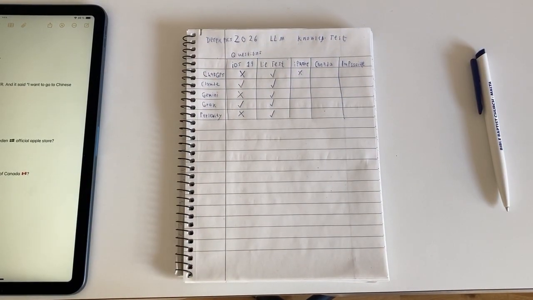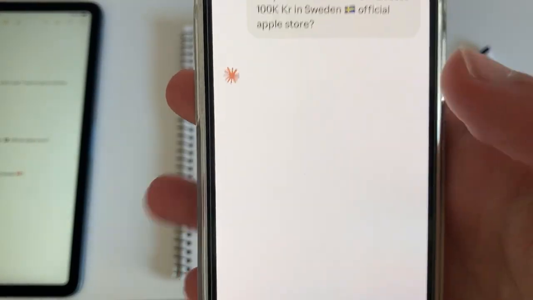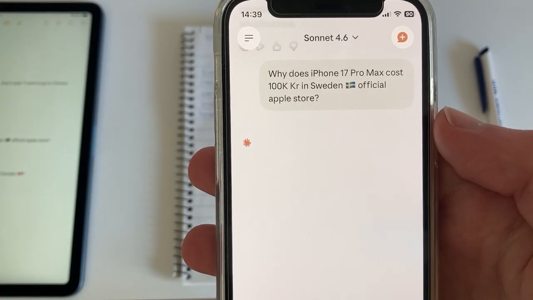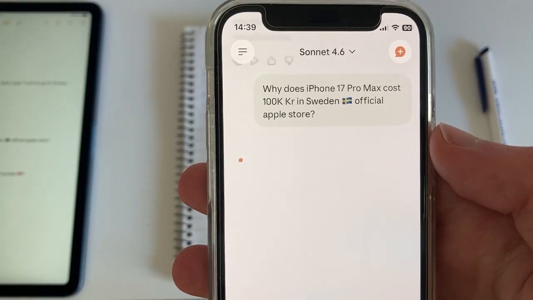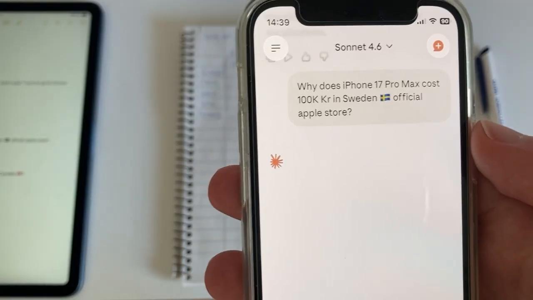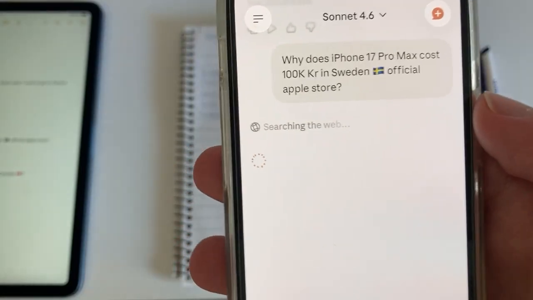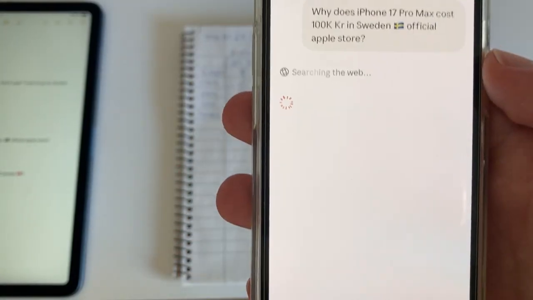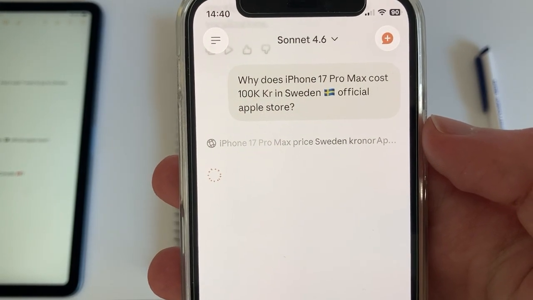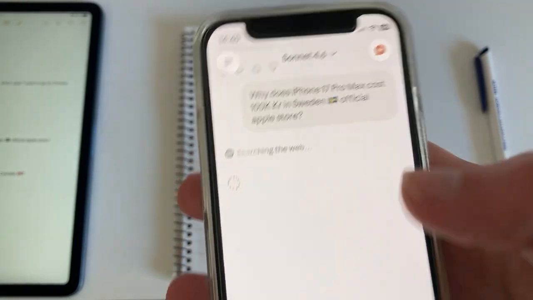Now, the next one is Claude. Same question, paste it in, ask, why does iPhone 17 Pro Max cost 100,000 crowns in Sweden official Apple store? As you can see, ChatGPT even said it might be even more than 100,000 crowns. Who knows? So ChatGPT obviously doesn't know that it's not that expensive. So Claude has to do some research. I guess ChatGPT used its available information.